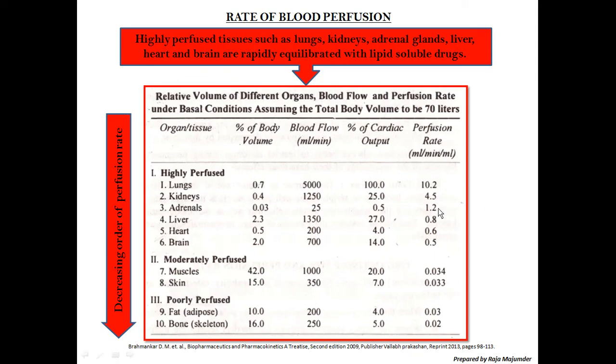So also the perfusion rate. So perfusion rate is actually the concern over here. See, it's gradually decreasing. So as compared to bone, perfusion rate is much higher in case of adrenal. So that's why adrenal comes under the highly perfused segment of organ and tissue. Okay, hope you guys have understood. Just go through this table and it will give you an immense idea about which part or tissue will have a faster rate of drug distribution after administration.